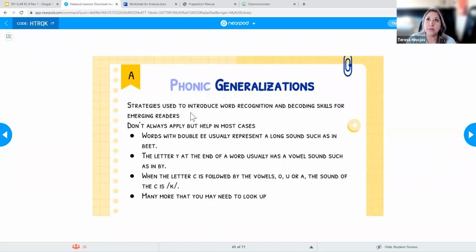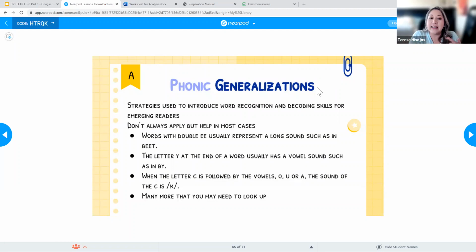For example, my son who's in kindergarten, when he was doing virtual learning, every day his teacher would play this phonic generalizations video. It's a woman saying, E-double-E always says E, and she does hand movements, like hitting her knees.